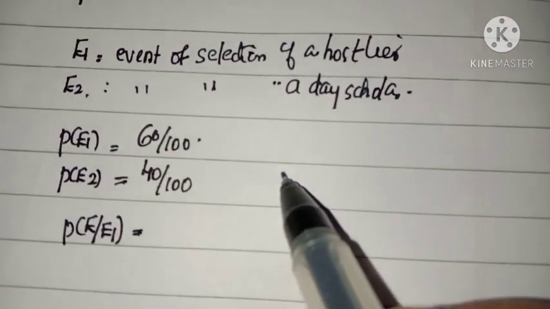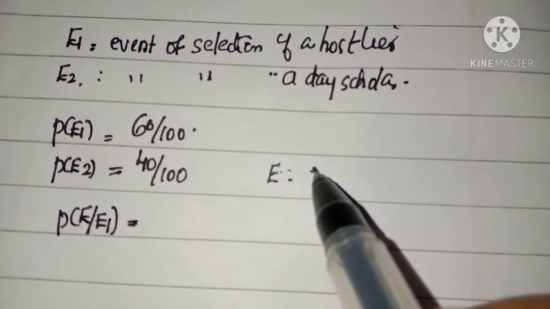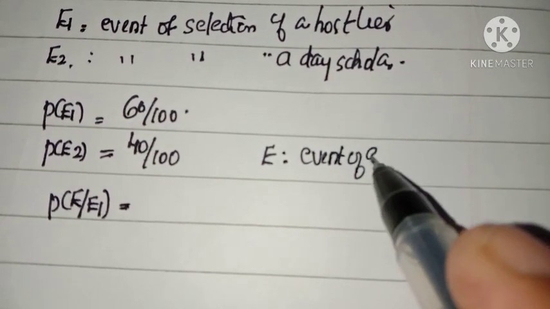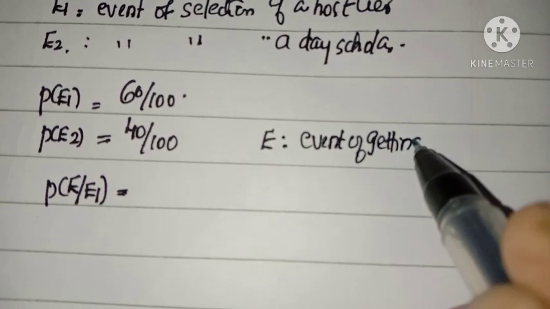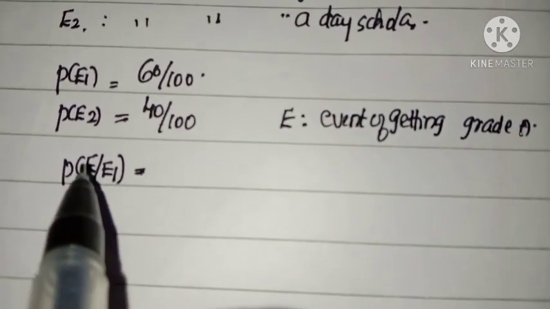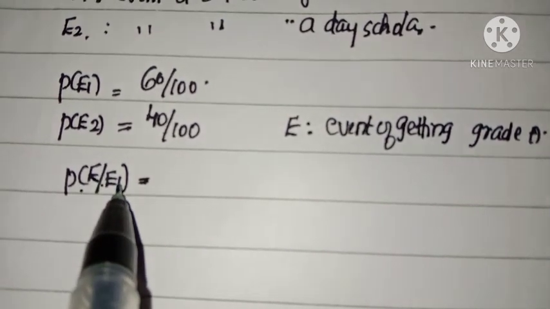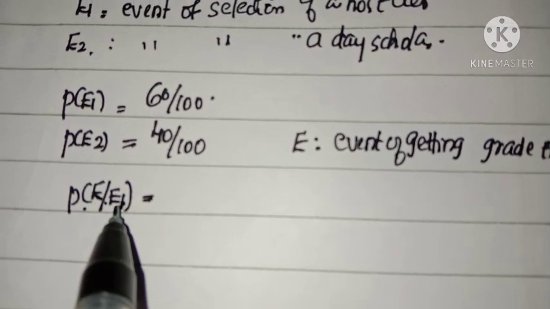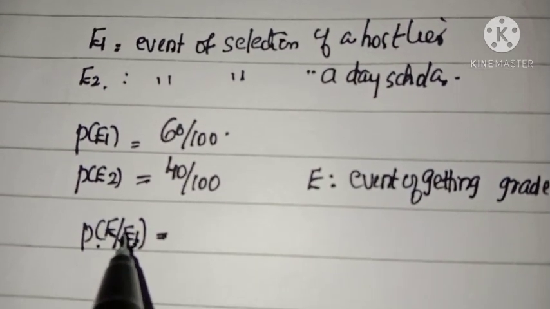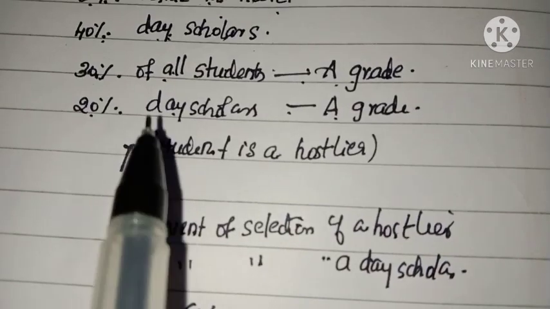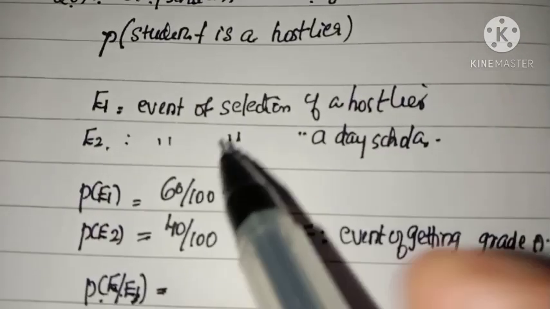E is the event of getting grade A. So P of E given E1 means, among hostlers, how many students get grade A, that is 30%.